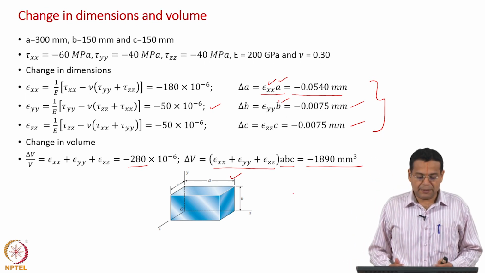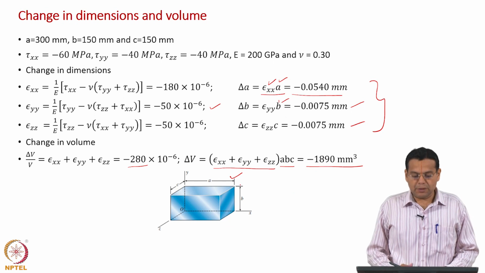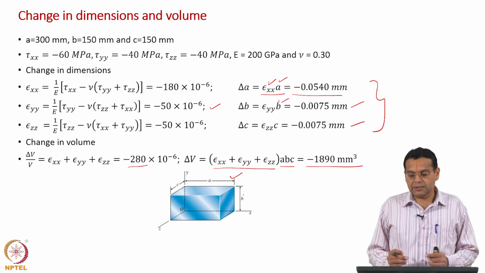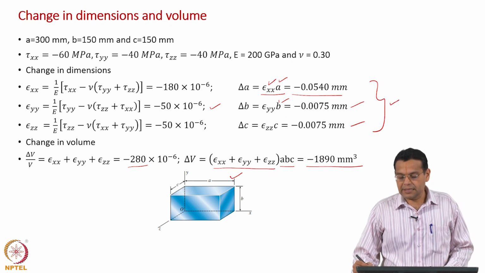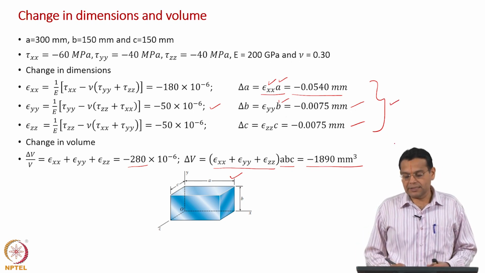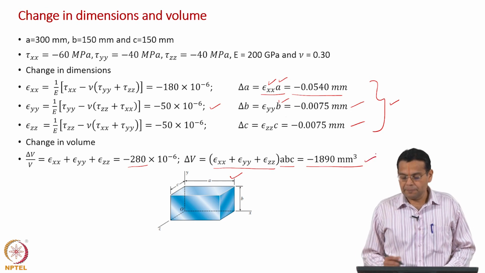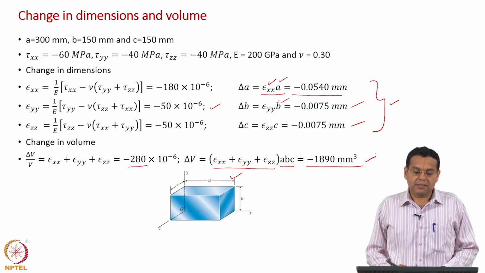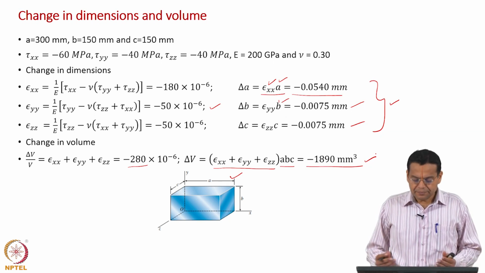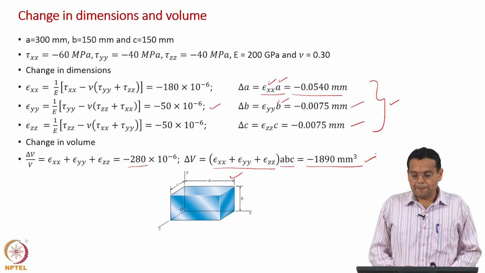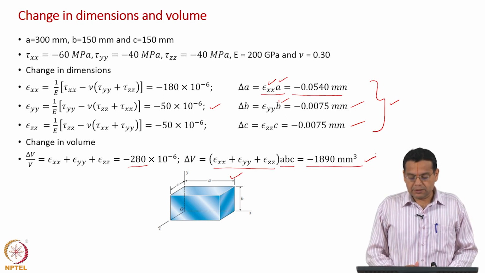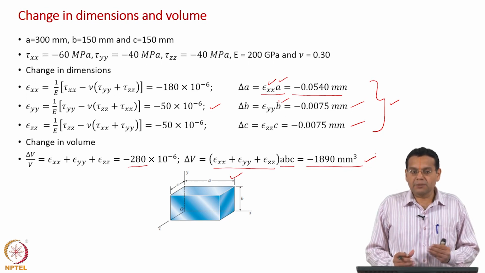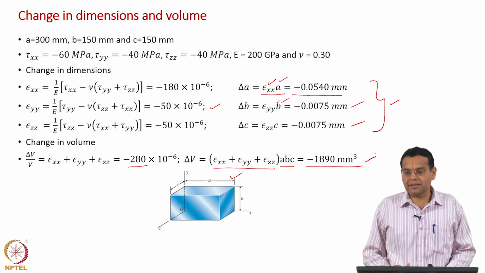So, what does it mean? If you subject this cuboid to these normal stresses, they are compressive. These are the decrease in dimensions along the x, y, z direction, and this is the decrease in volume. Remember, when we started off, we said we are going to look at solids which are not perfectly rigid, they are deformable solids, and we have an example here.